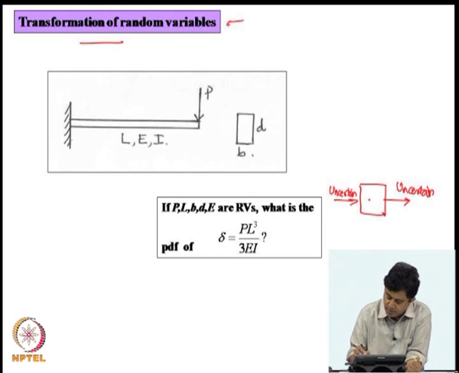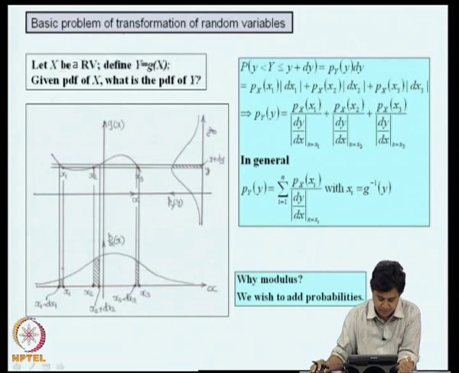So, these input variables pass through our system, through the physical laws that govern the system, and produce uncertainty in the output. So, given the probability distribution of these uncertainties in the input and the definition of this system, the output is a random variable, and what is the probability distribution of that output is the question. So, this is essentially a problem in transformation of random variables.